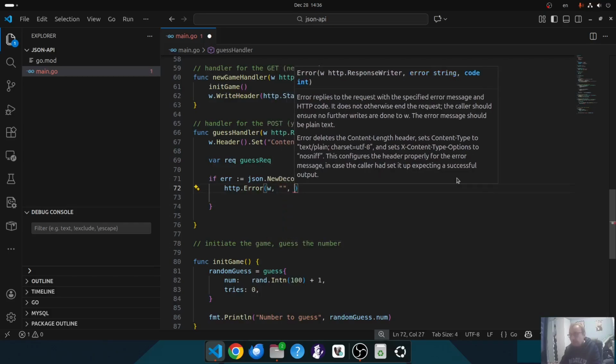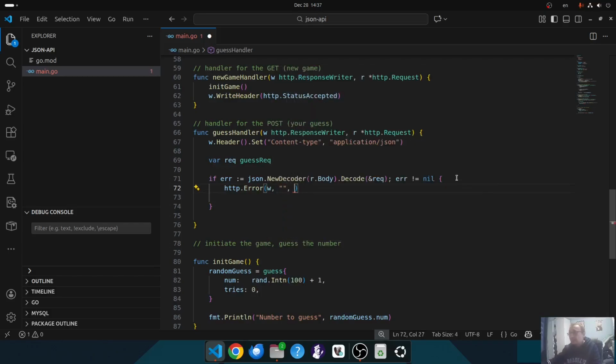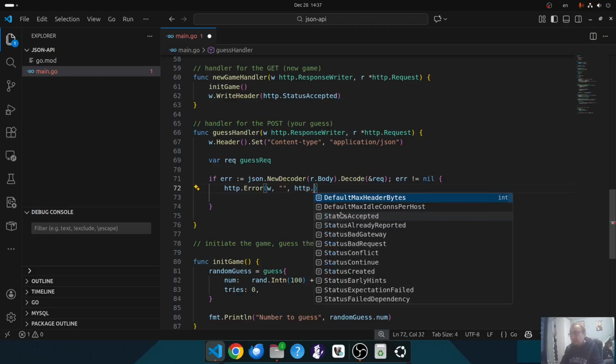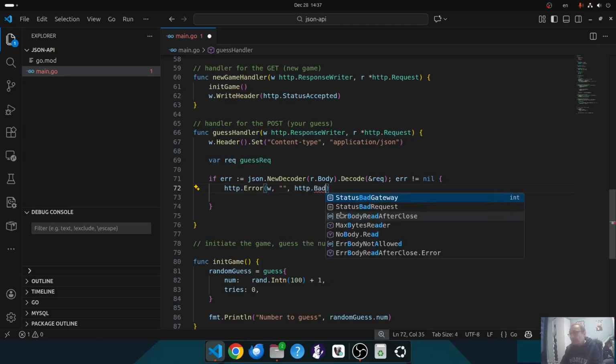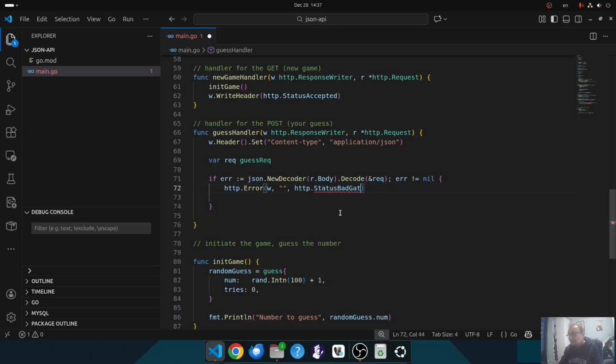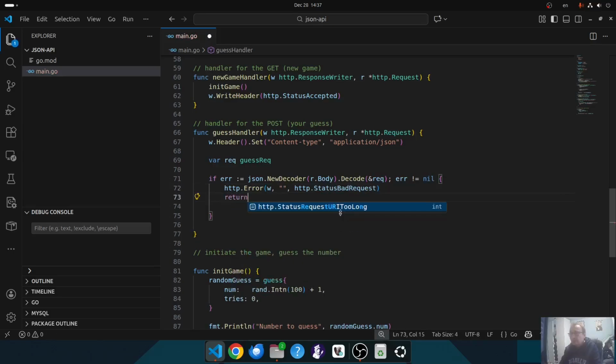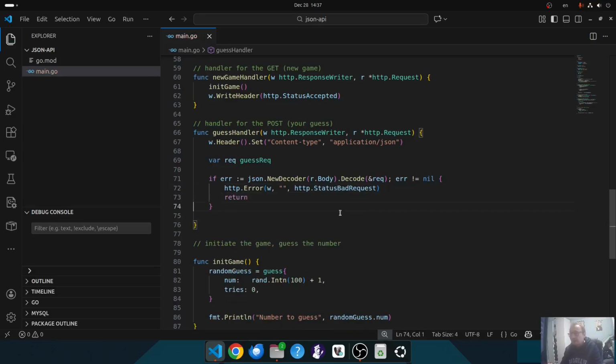And this is probably a bad request because it was not able to marshal into the struct. So http.StatusBadRequest, and early return, because I don't want to continue working on this.